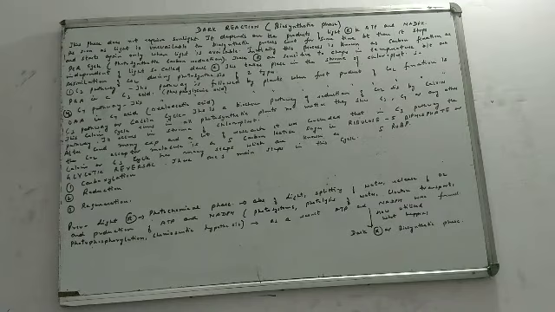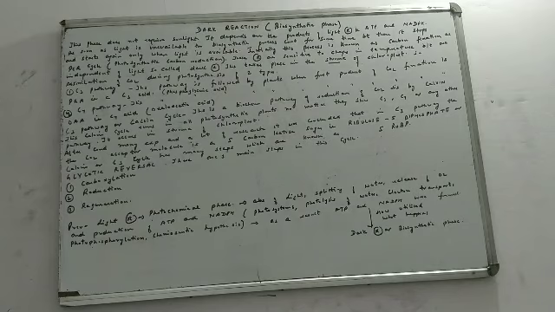We have not done the steps of the C3 cycle as such. We have just done the main difference between C3 and C4, and how a dark reaction is different from a light reaction. Also, we have made it clear that after the light reaction gets over, after ATP and NADPH are produced as products of the light reaction, the next reaction starts, that is the dark reaction, which will not depend upon light. Rather, it will depend upon the products of the light reaction, that is ATP and NADPH.